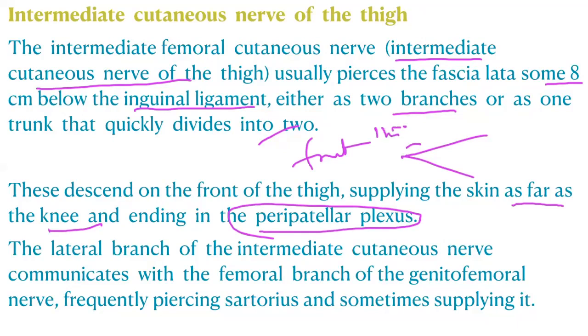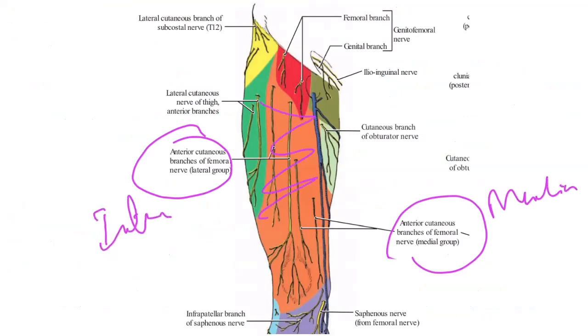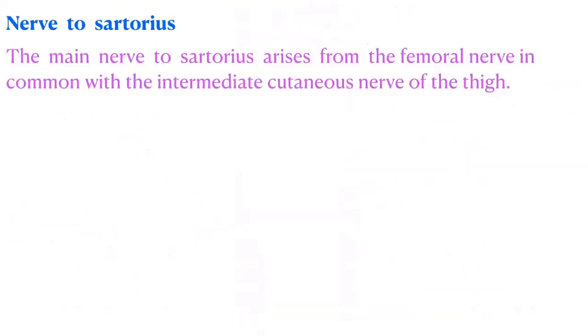whereas the medial supplies the medial side of the thigh, whereas the lateral femoral cutaneous nerve, that is not connected with the femoral nerve, supplies the lateral side of the thigh. The lateral branch of the intermediate cutaneous nerve communicates with the femoral branch of the genitofemoral nerve, frequently piercing sartorius and sometimes supplying it. So you see, this is the intermediate cutaneous and this is the medial cutaneous nerve, okay. So the intermediate supplies the anterior part of the thigh, right?